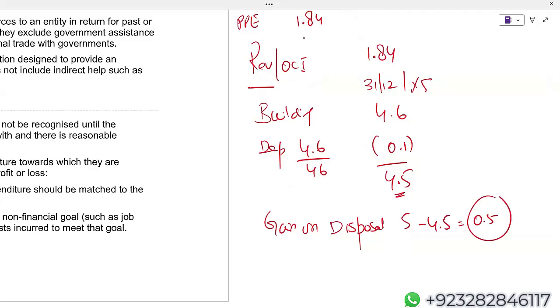Now listen, student. Gain on disposal 0.5 million. Of course, I will charge this to the P&L, but which category, which section? Operating section. So this gain on disposal obviously goes to P&L under the operating section.